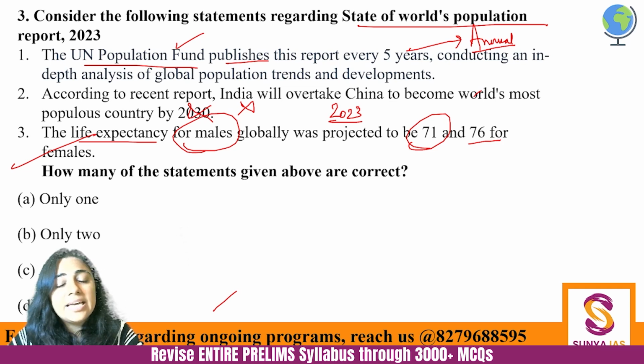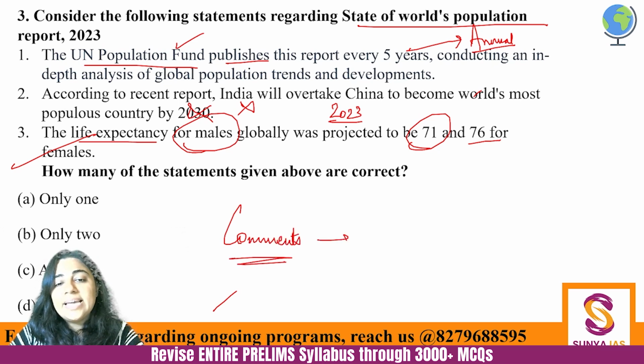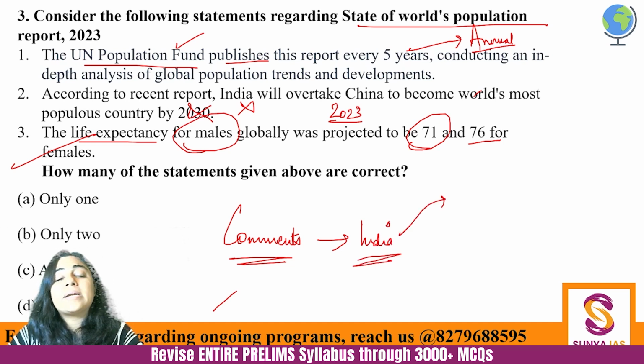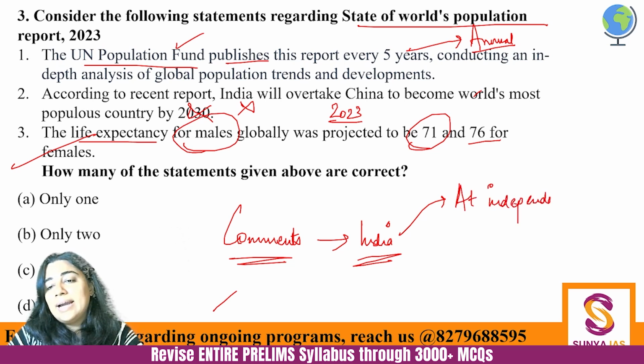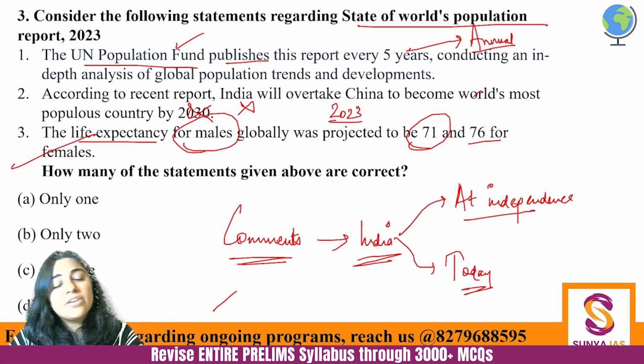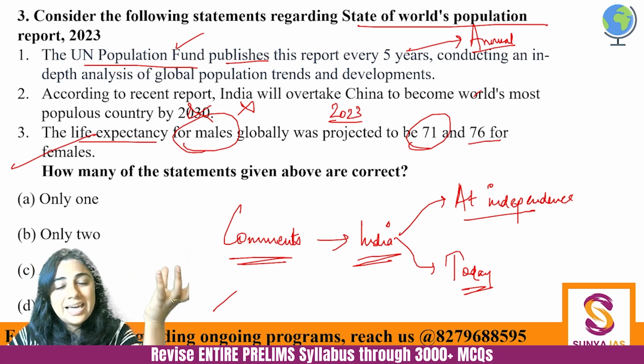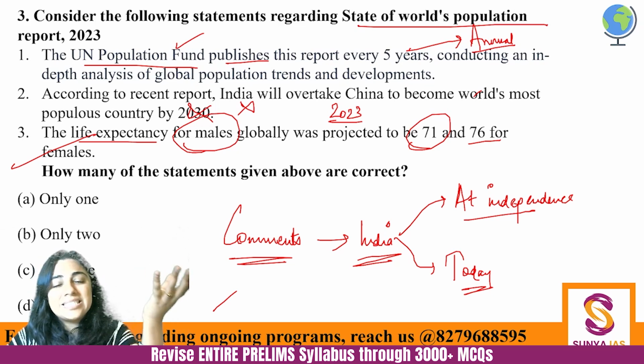Females live longer than men. And overall, India's life expectancy, just let me know in the comments. What is India's general life expectancy? India ki life expectancy batao. Also, you need to know that India ki life expectancy at independence kitni thi? At independence, how much was our life expectancy? And today, how much is our life expectancy? You need to know that. And I can just give you a hint that our life expectancy has more than doubled. Okay, our life expectancy has more than doubled since our independence.